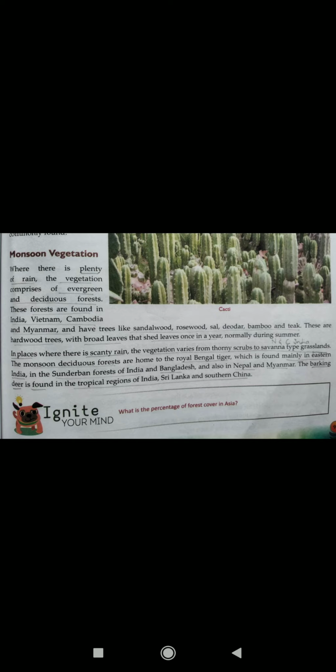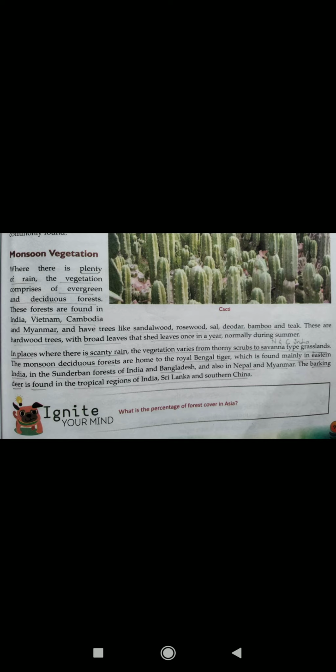savanna types of grasslands. So, in places where there is very little rainfall, that is in the desert and the grasslands, the vegetation varies from place to place. The monsoon deciduous forests are home to the Royal Bengal tiger, which is found in eastern India, in the Sundarban forest of India, Bangladesh, Nepal, and Myanmar.